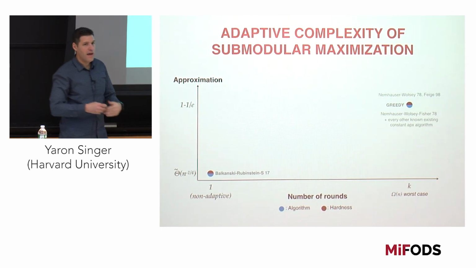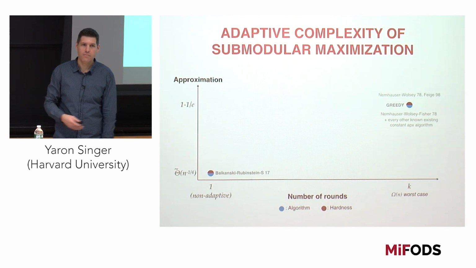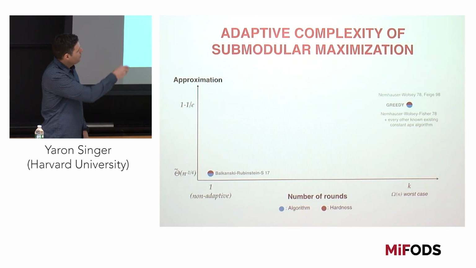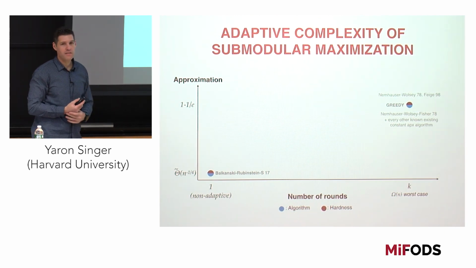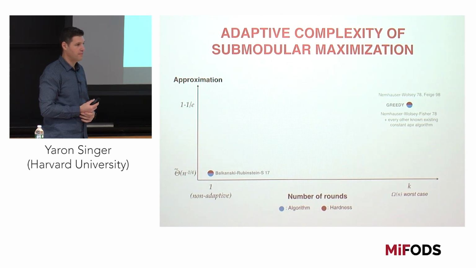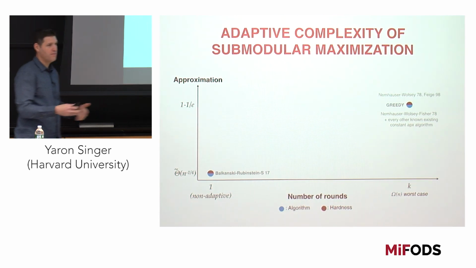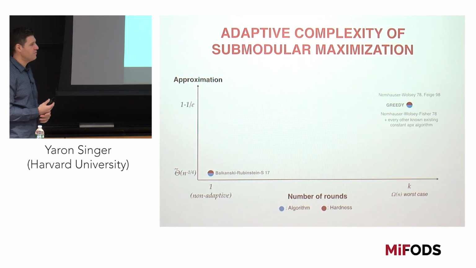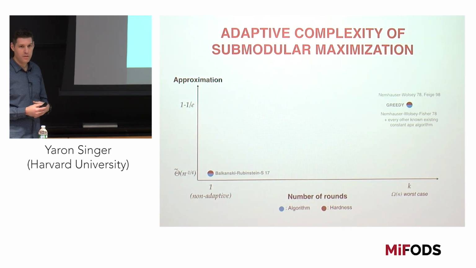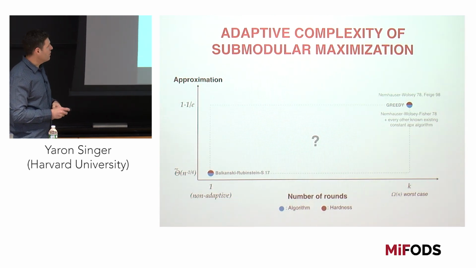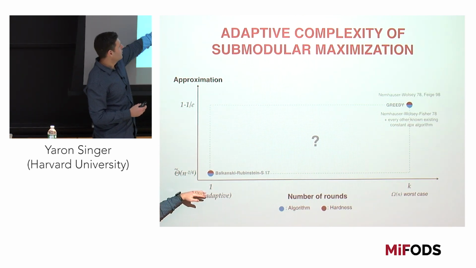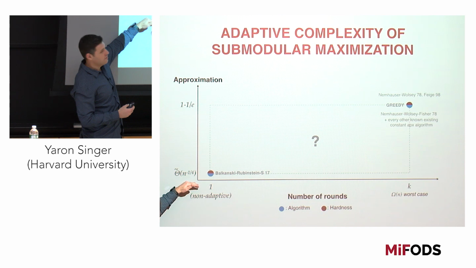All the algorithms that we have seen in the literature were as bad as the greedy in terms of their adaptivity. Even the MapReduce or whatever algorithm that we've seen, they all had adaptivity on the order of n.